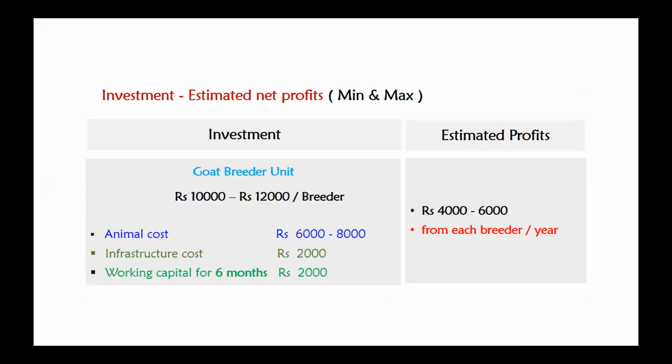Now, about the investment and the estimated net profit to start up a goat breeding unit. We may invest around 10,000 to 12,000 per breeder, with an animal cost of 6,000 to 8,000, infrastructure with a low cost housing system of around 2,000, and working capital for 6 months of 2,000. So we may get a net profit of around 4,000 to 6,000 from each breeder per year.